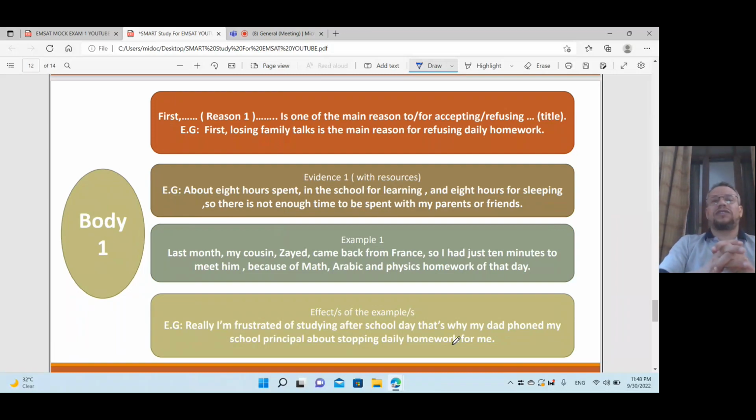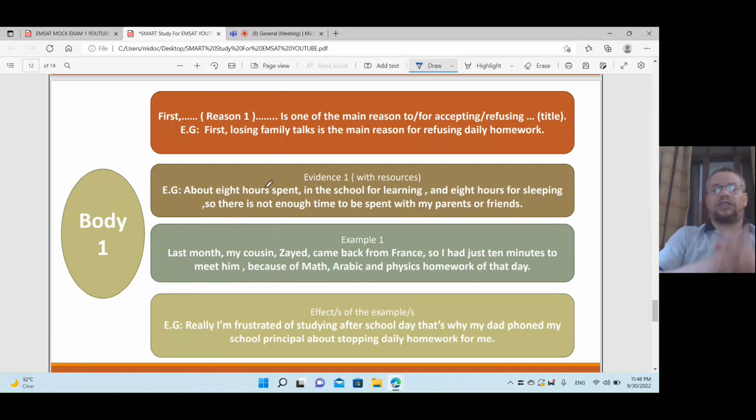So say first, then mention the reason, and say is one of the main reasons for accepting or refusing. If you accept, say accepting. If you refuse, say refusing. The title itself, for example: if you took the daily homework, is it good to take daily homework?